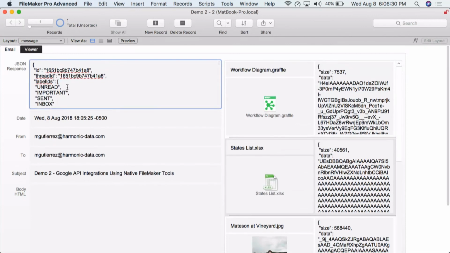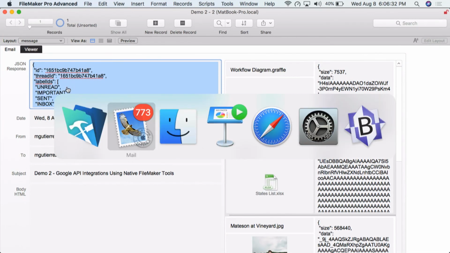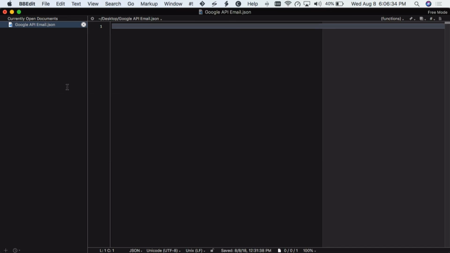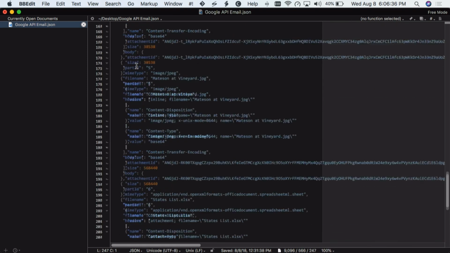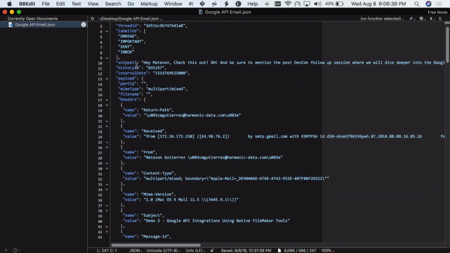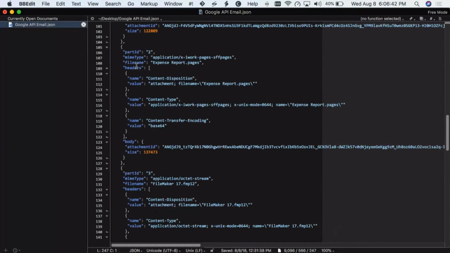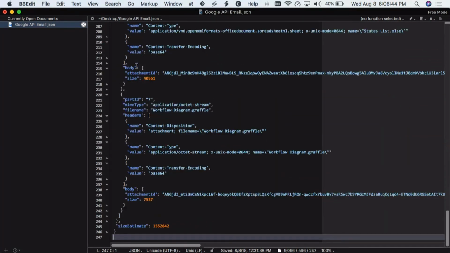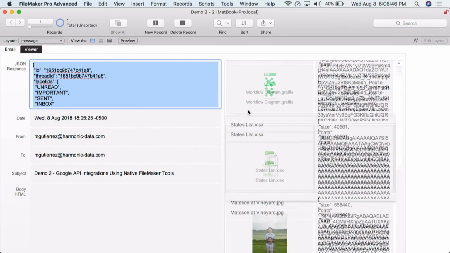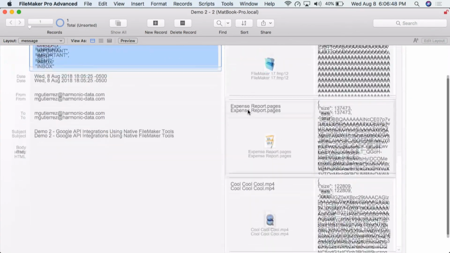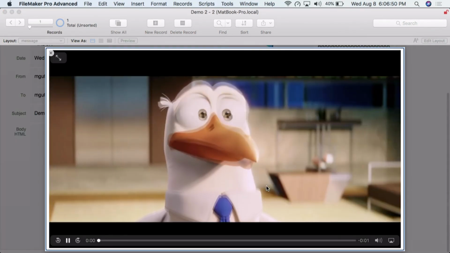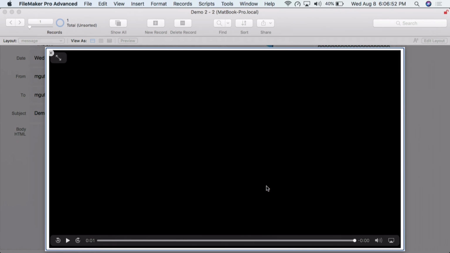And real quick, let's take a look at that JSON. Let's go over here to BBEdit. So we've just ripped through all of this, all FileMaker native, parsed it into fields that we can do stuff with. And then, I mean, all of them right here. Cool, very cool.